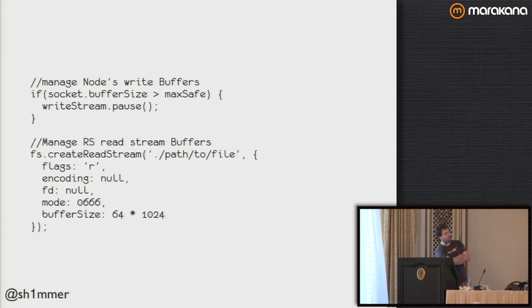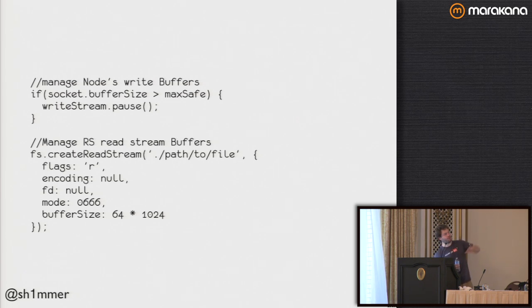The concrete things there: when the kernel won't accept any more writes, each socket has an internal buffer. And what you can do is, when you write, it's going to give you a false to say, hey, stop writing at me. But you can also check the buffer size and say, I have some maximum safe buffer size that I don't want to go over, and I can pause stuff.